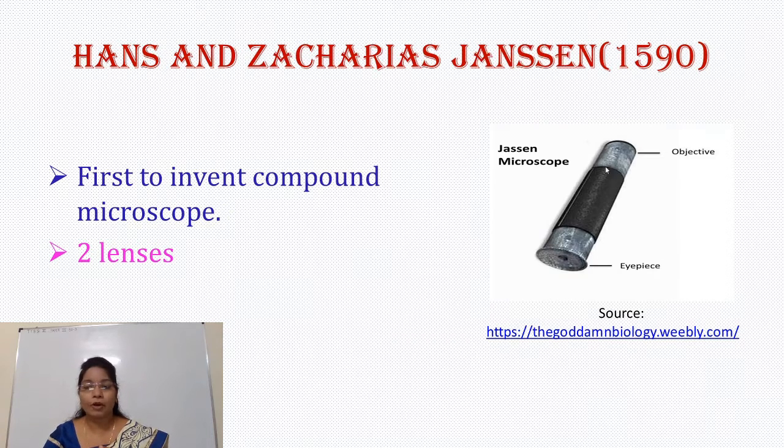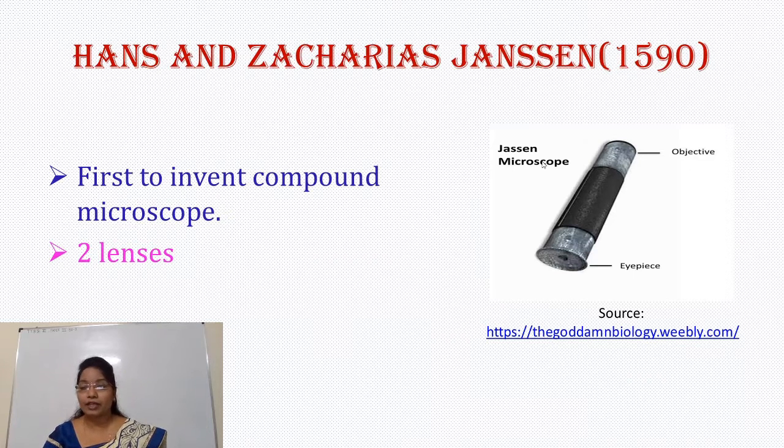This compound microscope also had two lenses: one is the objective and the second is the eyepiece. Though this is also a compound microscope, it was different from the microscope which we use in our laboratory presently.